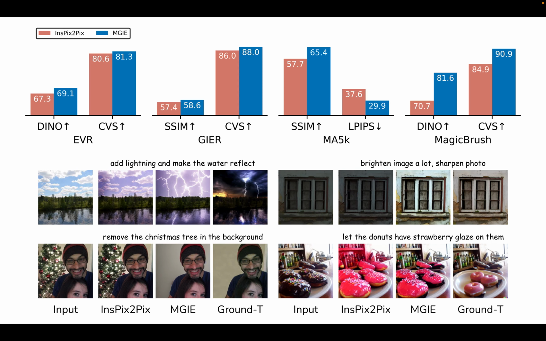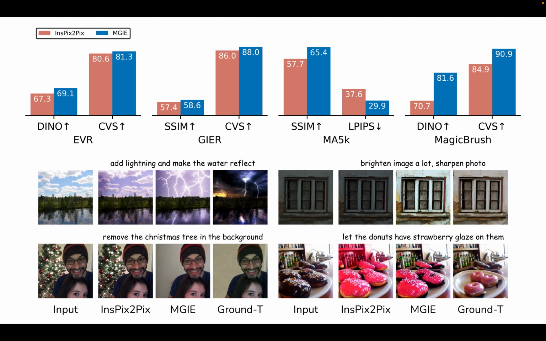On EVR and GIER, our MGIE can have a higher DINO as well as SSIM similarity. From the qualitative comparison, we can draw lightning and make the water reflect. We can also remove the Christmas tree in the background, but the baseline InstructPix2Pix just fails. For MA5K, we achieve a lower LPIPS distance, which supports that our result is globally more similar to the ground truth, and we can actually brighten the image, but the baseline just produced the same as the input.